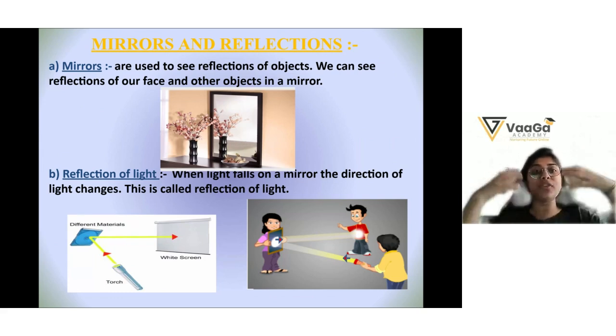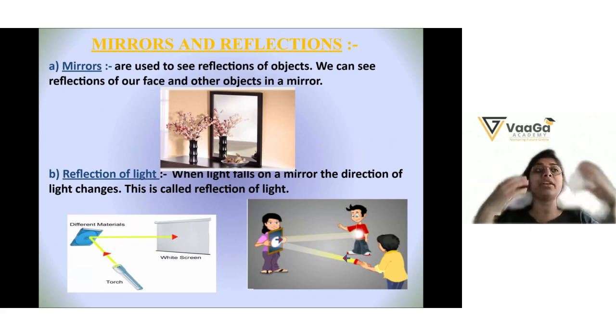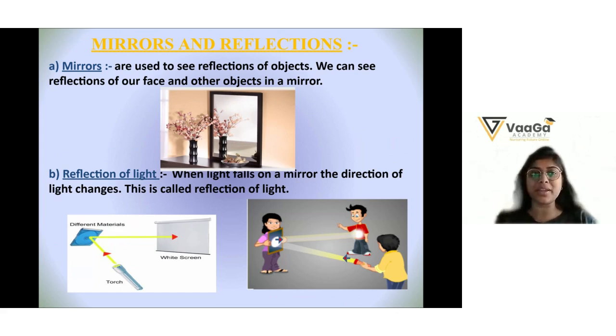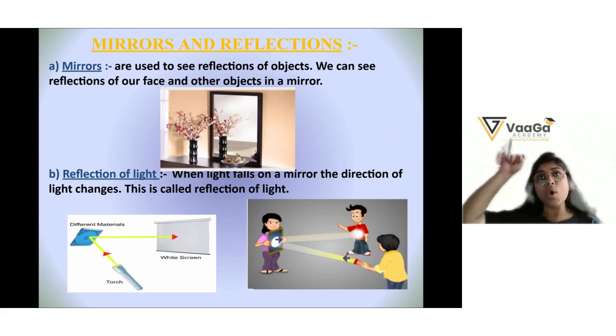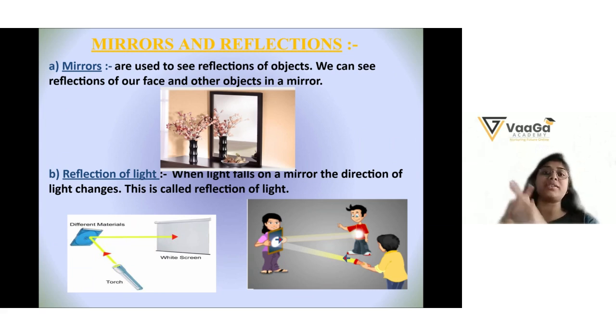We can see reflections of our face, our body and other objects in the mirror. But what is the reflection of light? Reflection of light means that when light falls on the mirror, the direction of the light changes. That is called the reflection of light.